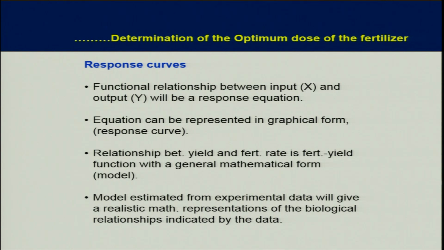The equation can also be called a function with a general mathematical form, or a model. The model, the function, the equation, the curve, they all have the same meaning, no difference. The thing is the same, just the presentation is different. A model estimated from experimental data will give a realistic mathematical representation of the biological relationship indicated by the data, through which we can get the numerical association between two variables.